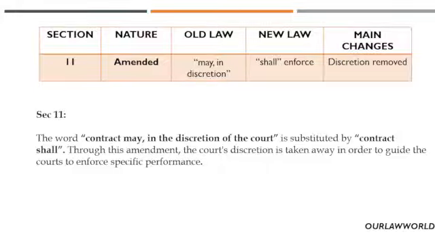So section 11. While referring to section 11, the nature is that it has been amended because only a few terms have been amended. The remaining everything is same. The words 'contract may in discretion of the court' are substituted by 'the contract shall'. So before there is 'may', and now it is amended to the term 'shall'. So this gives more discretionary power.